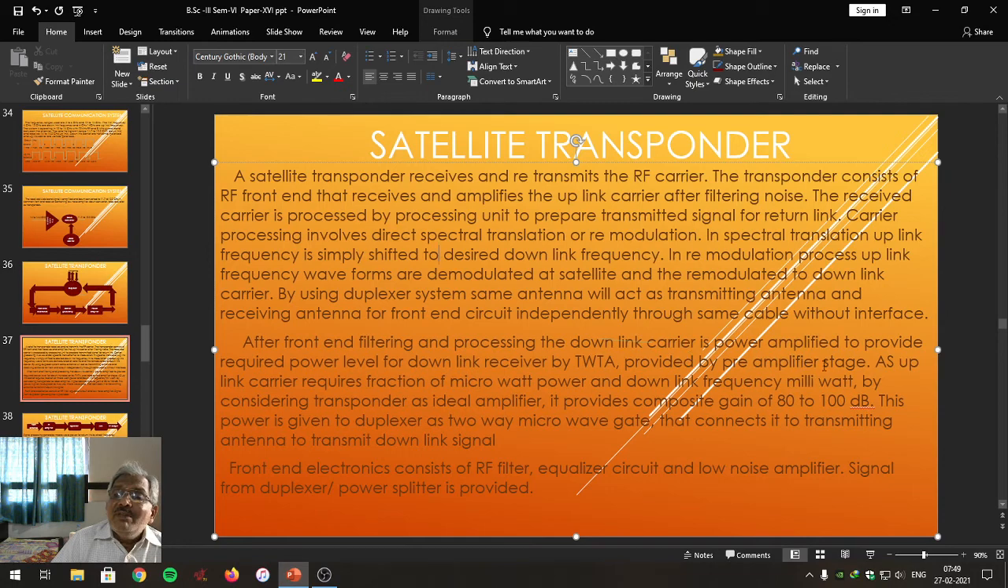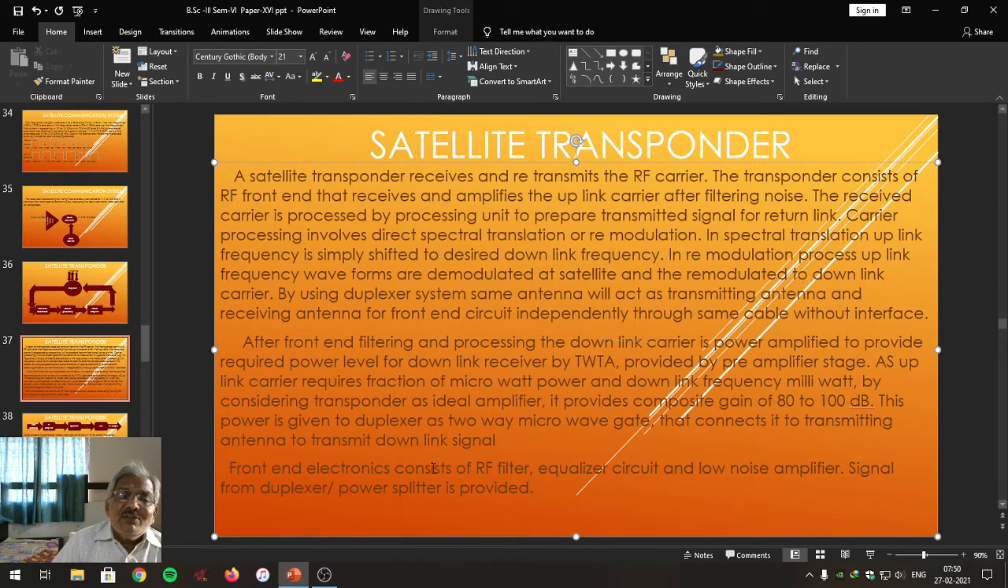provided by a pre-amplifier stage. As the uplink carrier requires a fraction of a microwatt of power and the downlink frequency requires milliwatts, by considering the transponder as an ideal amplifier, it provides a composite gain of 80 to 100 dB. This power is given to the duplexer as a two-way microwave gate. The duplexer is a two-way microwave gate that connects it to the transmitting antenna to transmit the downlink signal.